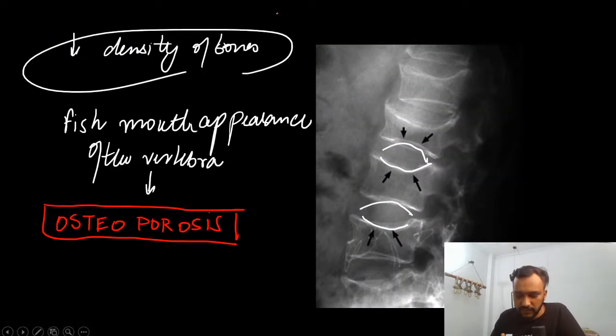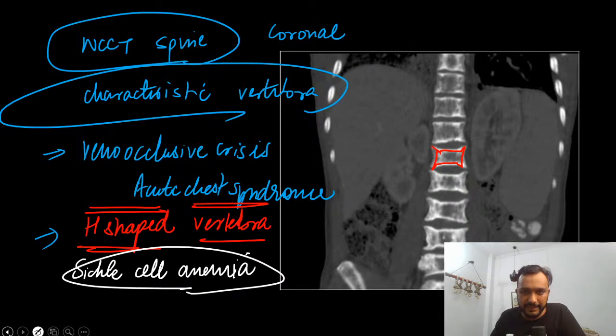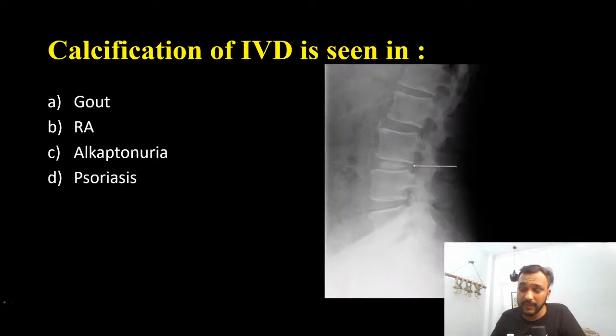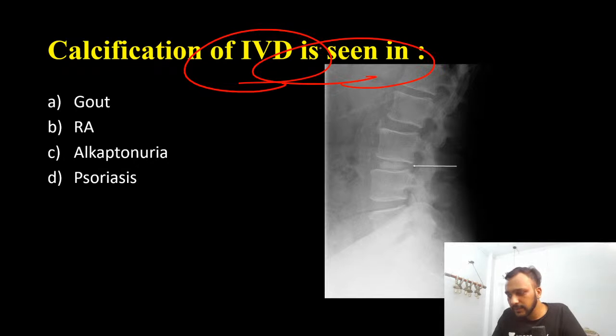So guys, till now we have done the fish mouth appearance of the vertebra. We have done H-shaped vertebra. We have studied the rugger jersey spine. Now, calcification of the intervertebral disc is seen in which case?